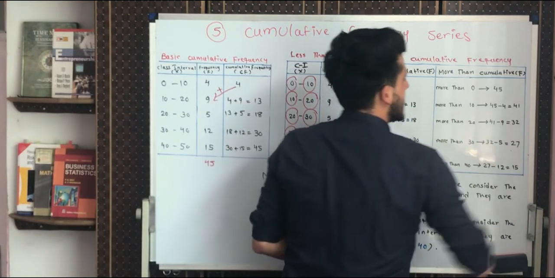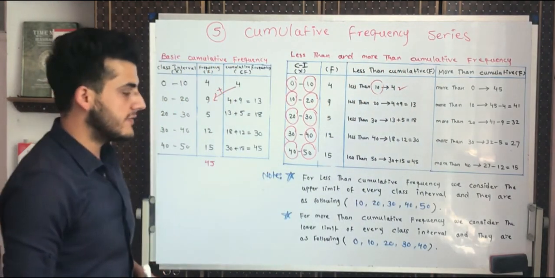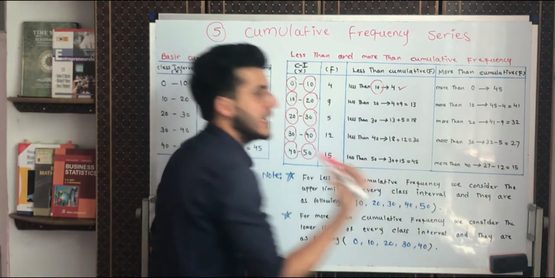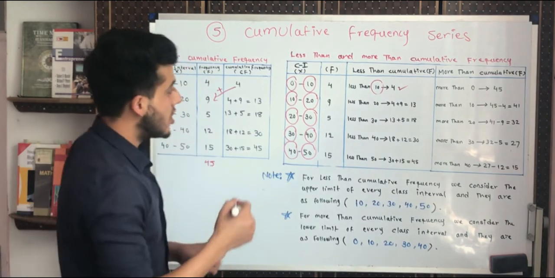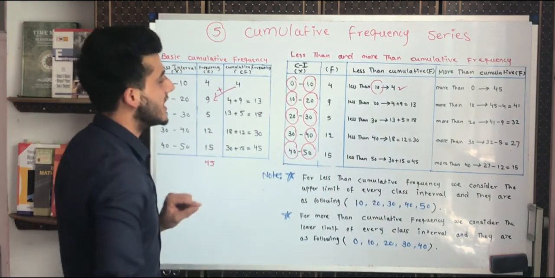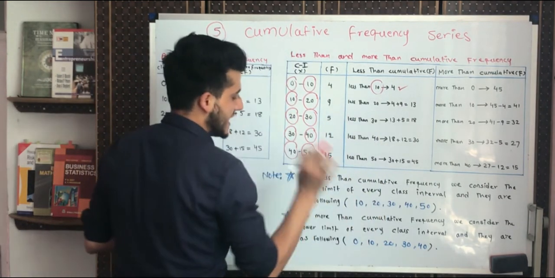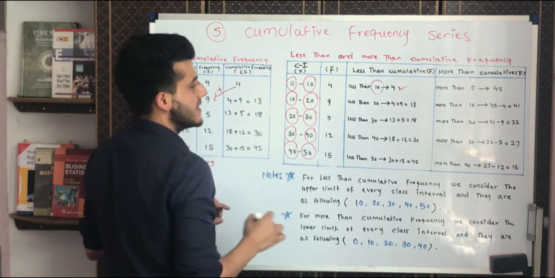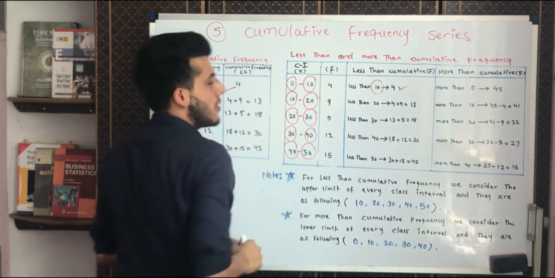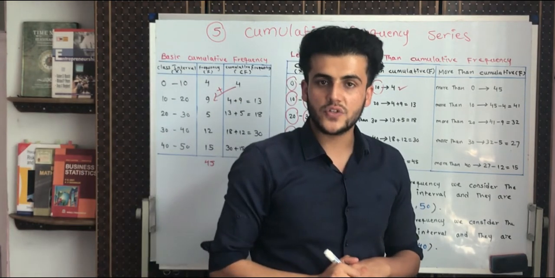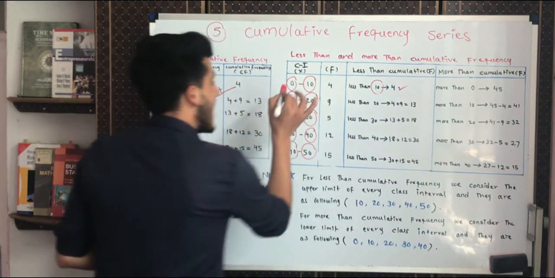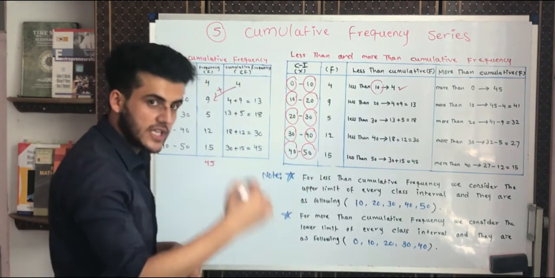Now we are coming to more than cumulative frequency. What is more than cumulative frequency? As I said, we are considering the lower limit of every class interval. Why lower limit? Because if we find more than cumulative frequency, we have to take the lower limits. We cannot say, suppose if we are taking 10, we are taking the upper limits. If we say more than 10, then what is the problem with 0? Because in here the problem may arise. What we should do with this 0? That's why we have to understand that we have to start from the lowest for more than